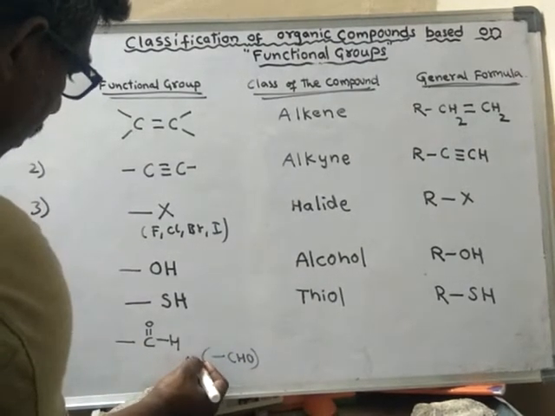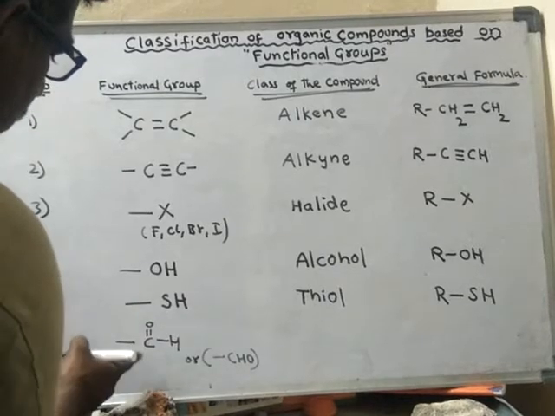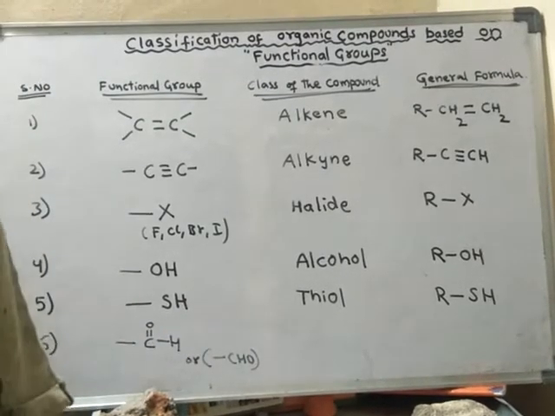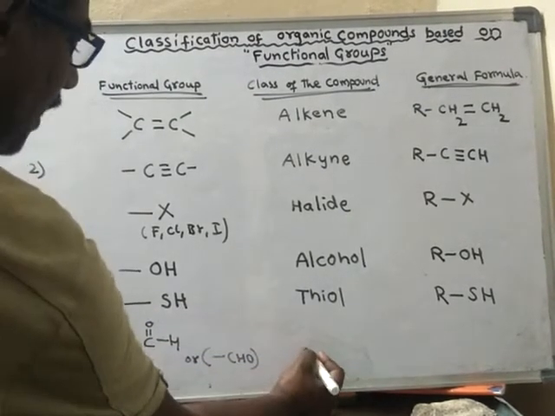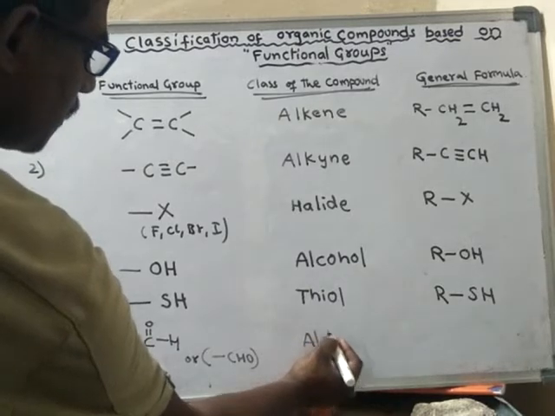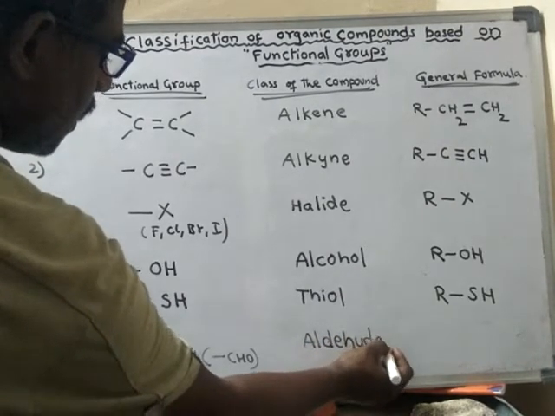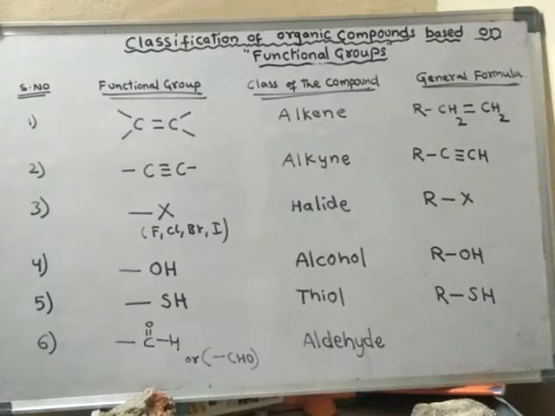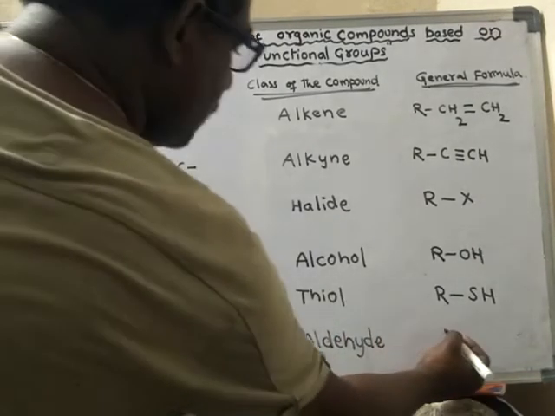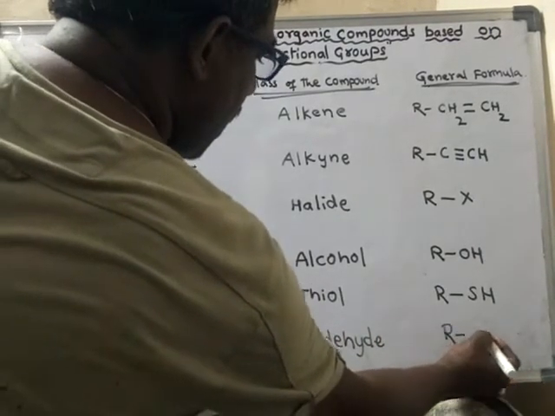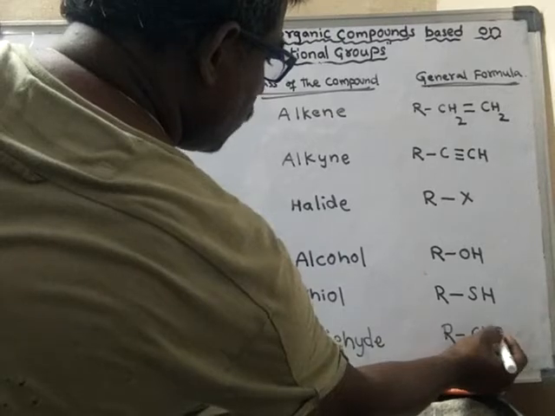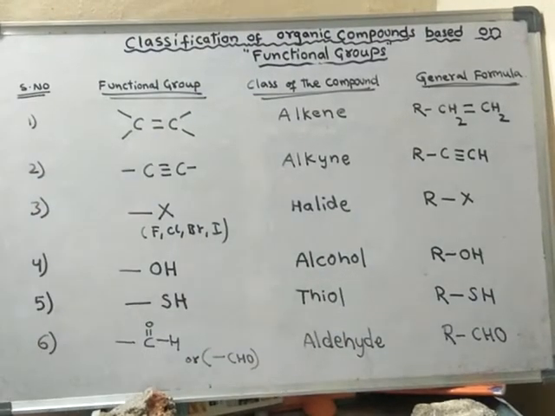It is called the aldehyde functional group. Generally it is denoted like this: RCHO, aldehyde functional group.